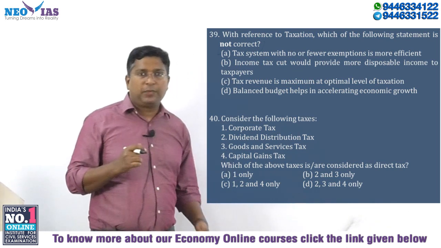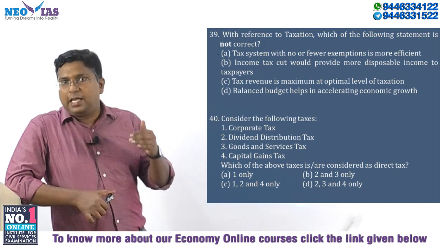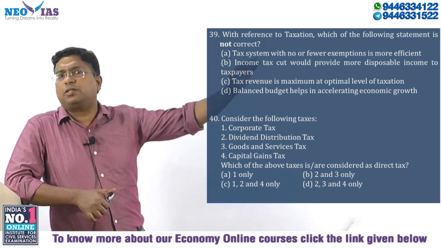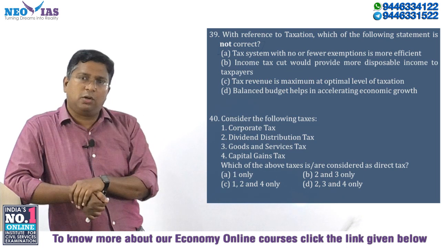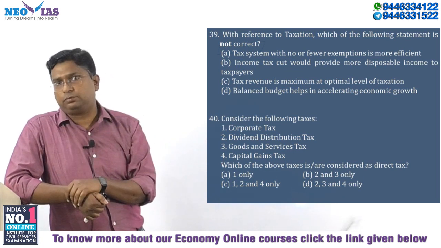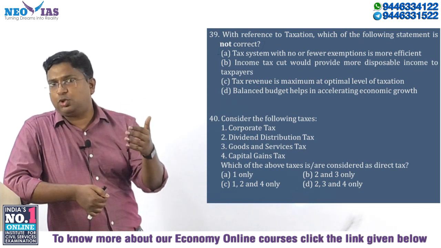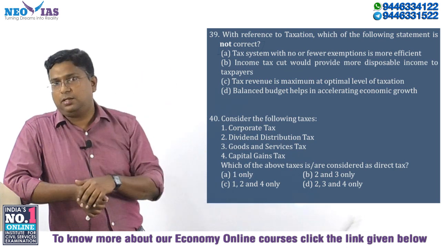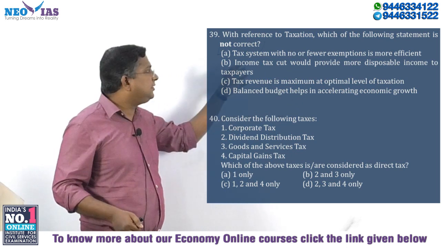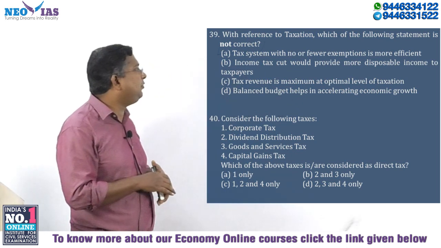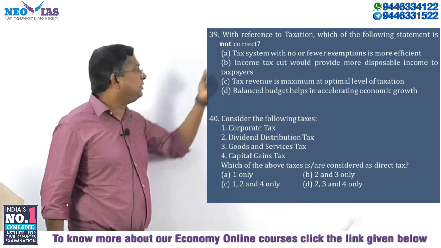Obviously we know that the central government, especially the central government, has our income tax laws, corporate tax laws, and many tax laws. All our direct tax laws have many exemptions. Because of that, corporates and individuals use these exemptions to reduce their tax impact. So basically, if there are fewer exemptions, the tax system will be more efficient. So this statement is correct. We have to find out the not correct statement.